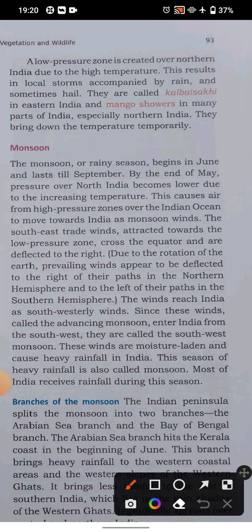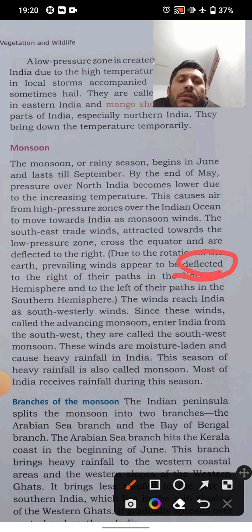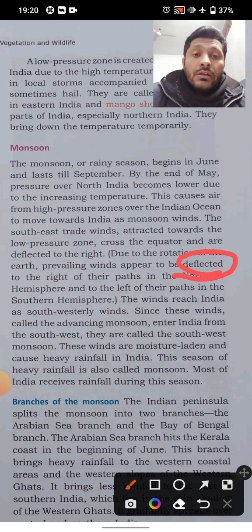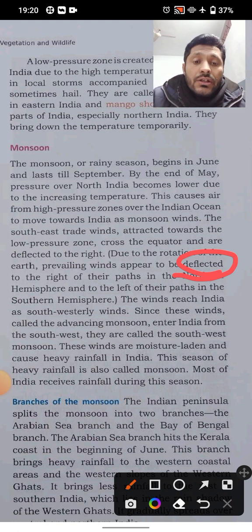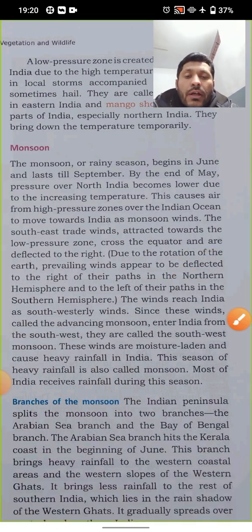So when we talk about deflection, the word deflect means just changing the direction. As you have studied in your physics, in refraction the rays change their direction, bending towards the normal or away from the normal. Similarly, deflection is also changing the direction of winds.